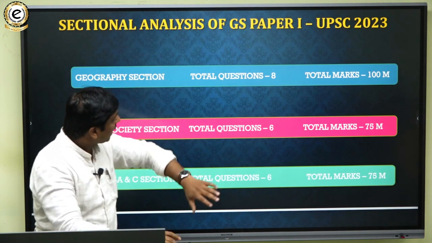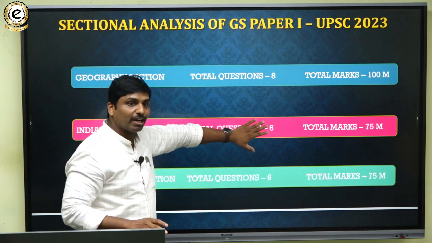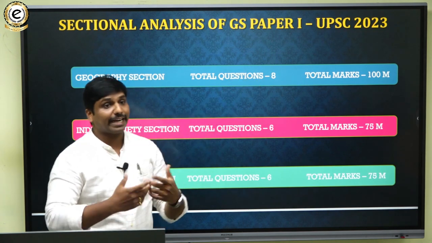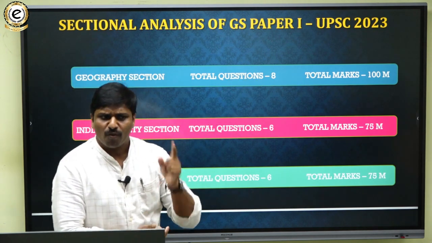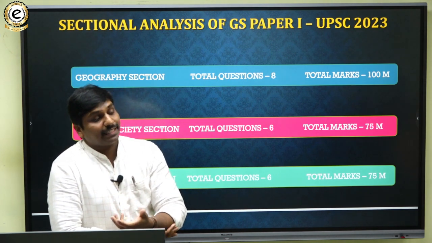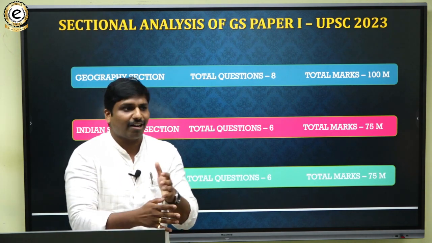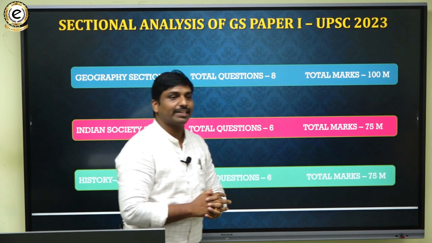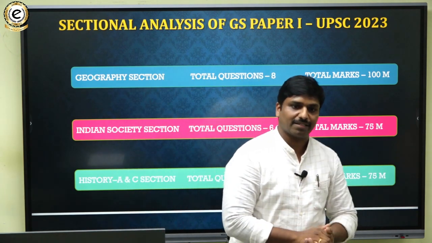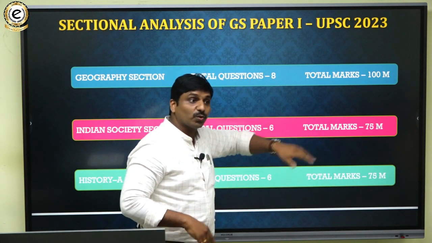If you analyze the entire paper, I was saying it is balanced because the division was fair. I was saying the paper was dynamic for 2 factors. One factor is that the questions picked in GS1 were not purely static in nature. They are interlinked with current affairs, and most of the topics have been interlinked with current affairs, either from the geography section or from the society section.